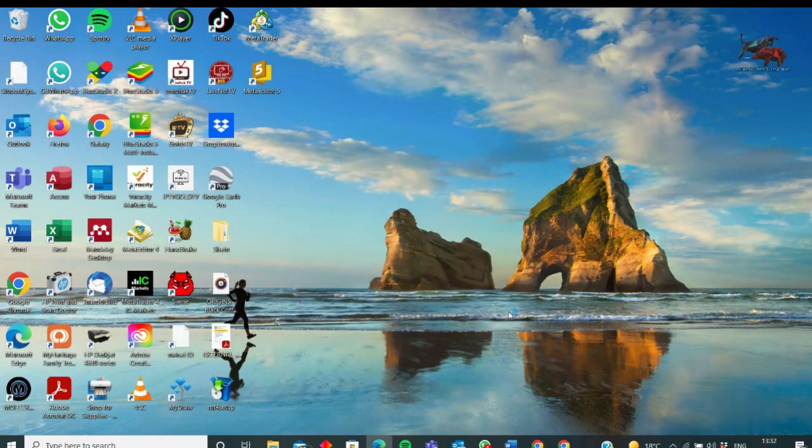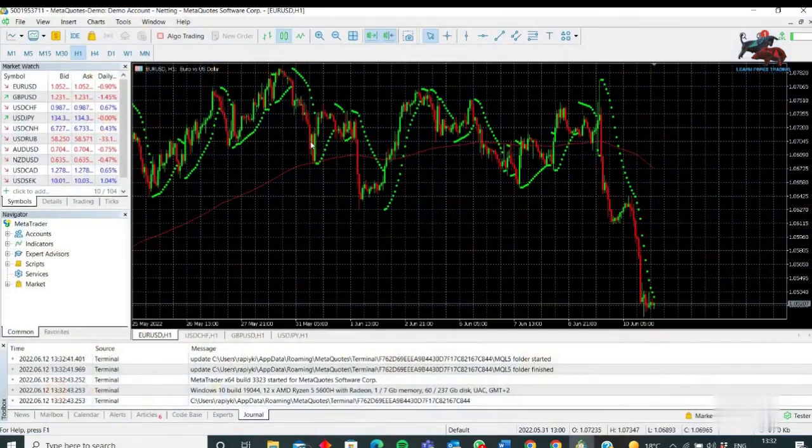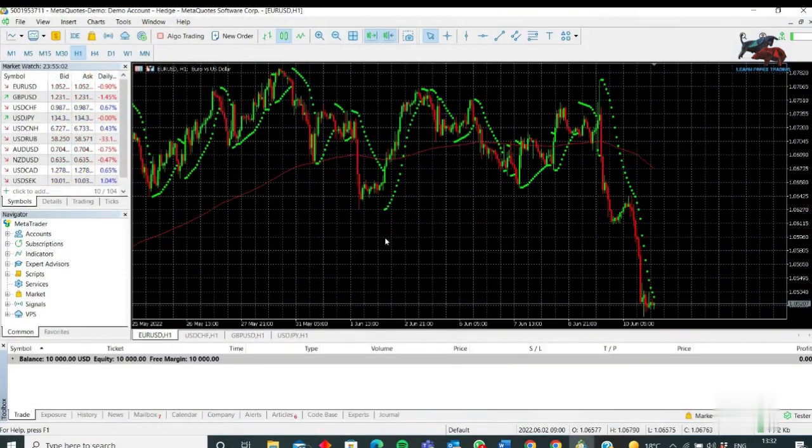It will then open up the MetaTrader on your desktop. See, my computer is taking a while to do that. Let's just wait. Okay, here we go. So there's your MetaTrader 4 installed.